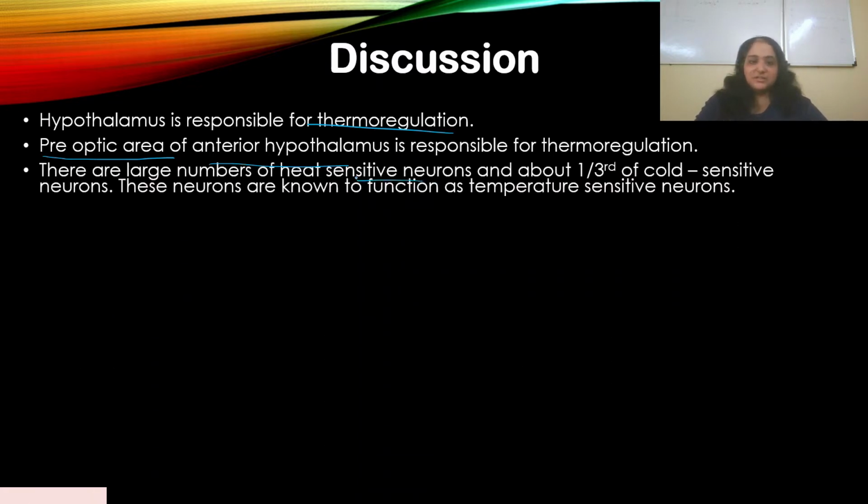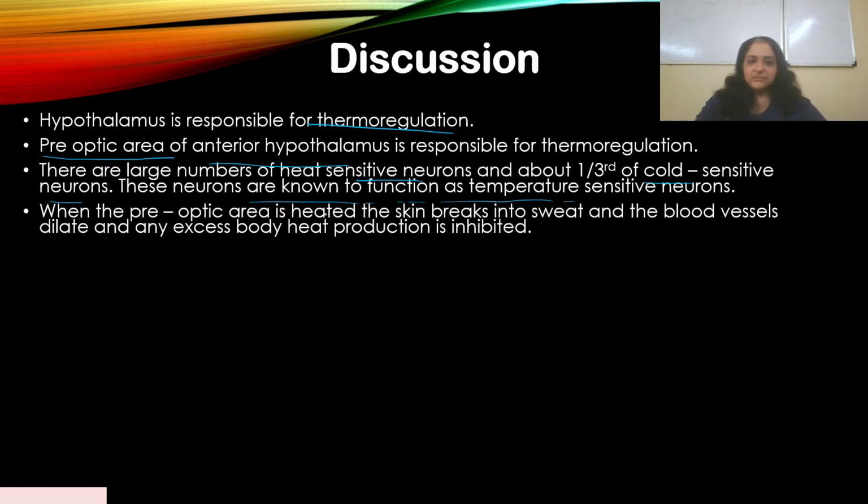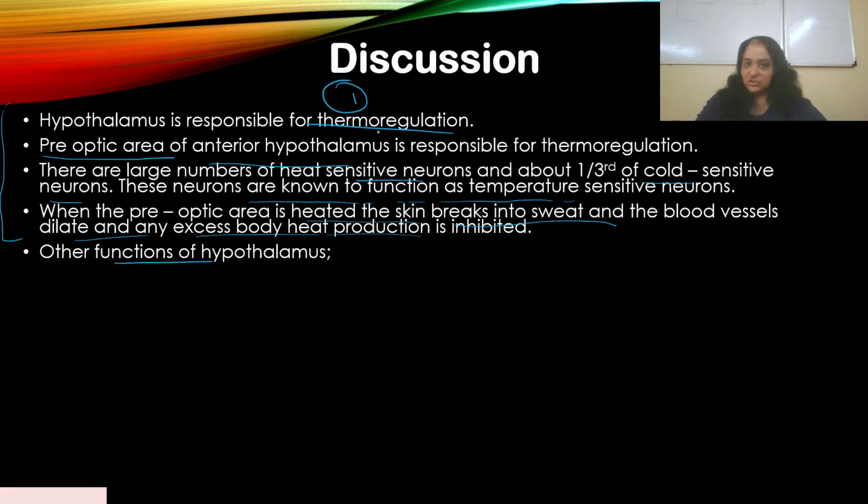There are heat sensitive neurons and about 1/3 of them are cold sensitive neurons. Again, they are known to function as temperature sensitive neurons, so I will not discuss this. When the area is heated, the skin breaks into sweat and the blood vessels dilate, and any excess body heat production is inhibited. So this is one function, thermoregulation.